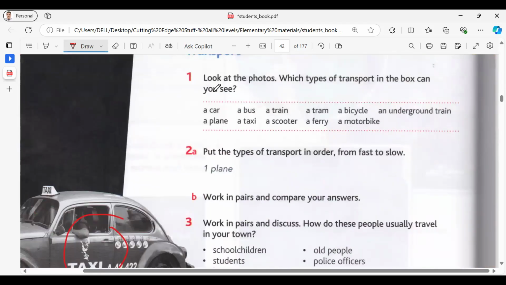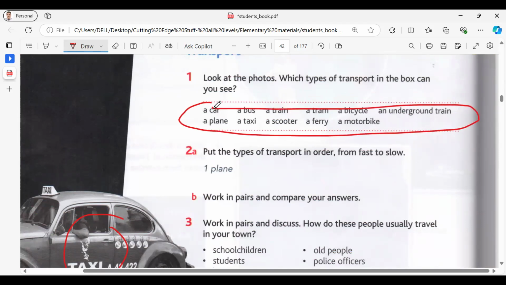Can you read the means of transport here in the box? Read the words, please.